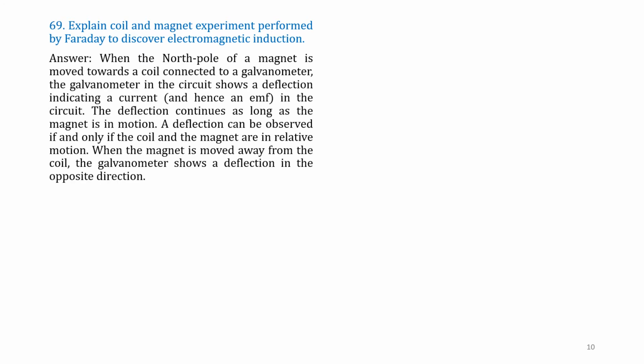Question number 69. Explain the coil and magnet experiment performed by Faraday to discover electromagnetic induction. This is a fundamental experiment of Faraday. Answer: When the north pole of a magnet is moved towards the coil, see here, this is a magnet and this is a coil.